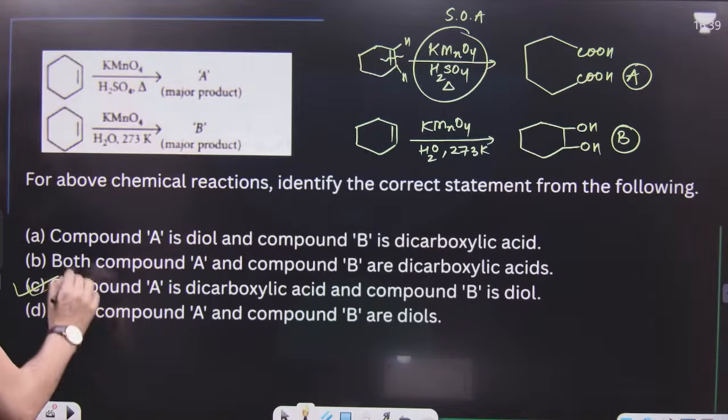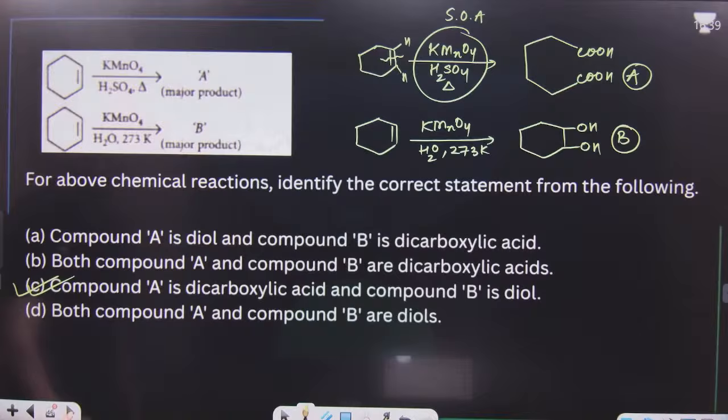That means compound A is dicarboxylic acid, that means option C, and B is what we call a diol. I hope this point is clear.